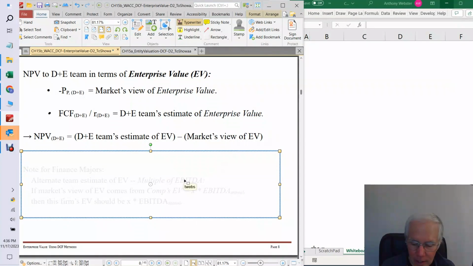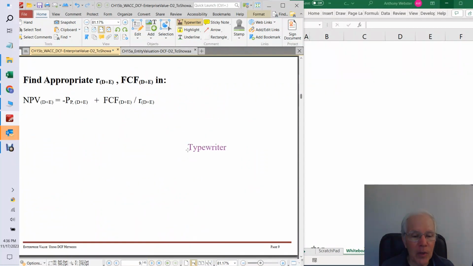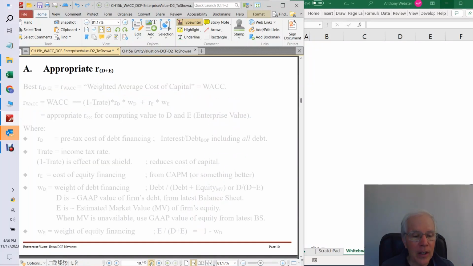All right, so we've got a note down here for the finance majors. I'll leave it to them to read that. It's an alternate formulation of the team's estimate for enterprise value. The rest of us mere mortals, as usual, can skip that. But what I'd like to do now is find the appropriate cost of capital for the team and also the free cash flows to the team. So let's see if we can do that.